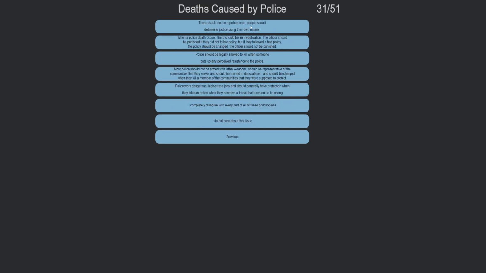Deaths caused by police. There should be no police force, and people should determine using justice in their own means. When a police death occurs, there should be an investigation. Police should be legally allowed to kill someone if someone perceive resistance. Most police should not be armed with lethal weapons. Police work dangerous, high-stress jobs and should be generally a protection. It should be representative of the communities they serve and should be trained with de-escalation. It should be charged when they kill a member of the community who they're supposed to protect.